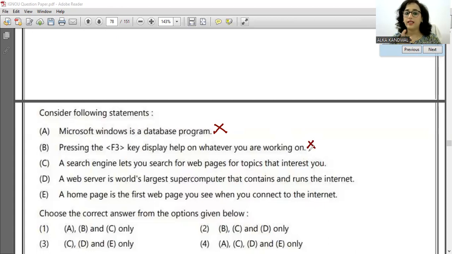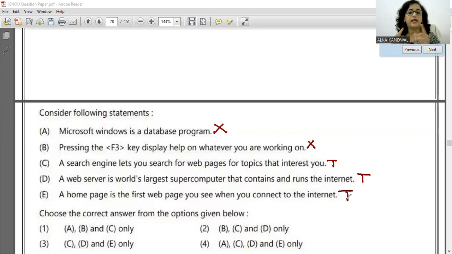A search engine lets you search for web pages for topic. Yes, that is the correct one. A web server is the world's largest supercomputer that contains and runs the internet. Yes. So I told you ना server के बारे में जब हम लोग बात कर रहे थे तभी भी कि the server provides us the information, और जो client होता है वो information मांगता है और server information देता है. A home page is the first web page you see when you connect to the internet. Yes, the first page of the website, that is known as the home page.